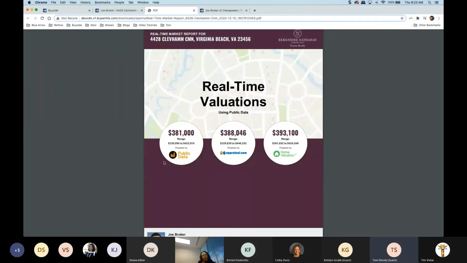This is where we get to point out, look at this range, look at this information. What they're saying is that this could be anywhere from $329,000 all the way up to $446,000. So this is why you would need an agent, because I'm going to help you price your listing right. That isn't just a computer algorithm. So you get to give them this information and the expertise. What would you price the listing at? Is it on the higher end? Is it on the lower end? We can give them that information here. So this is how much your listing is worth.